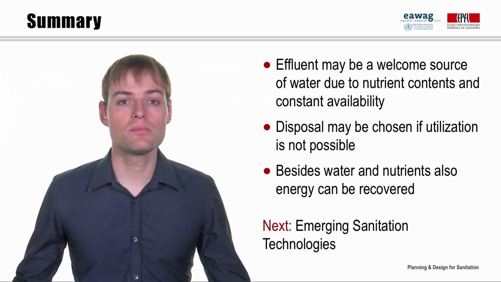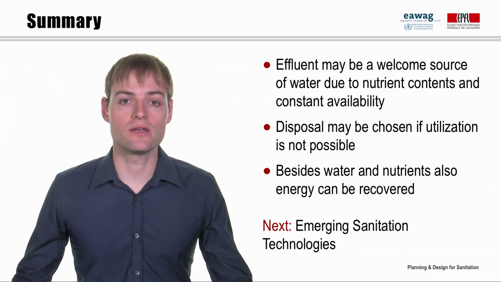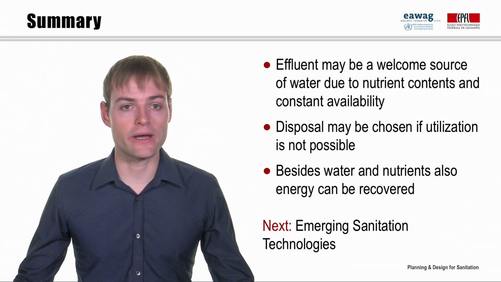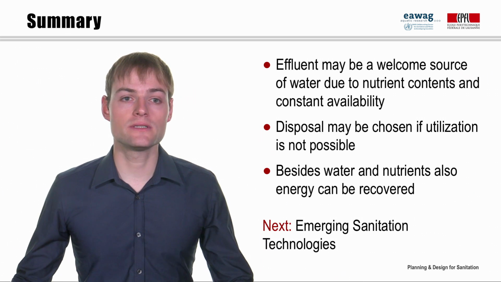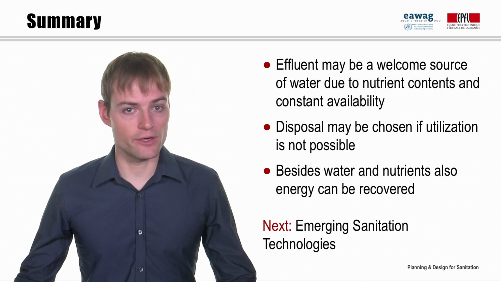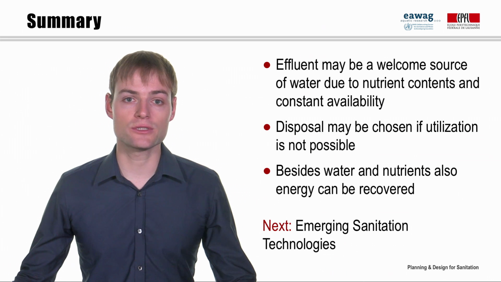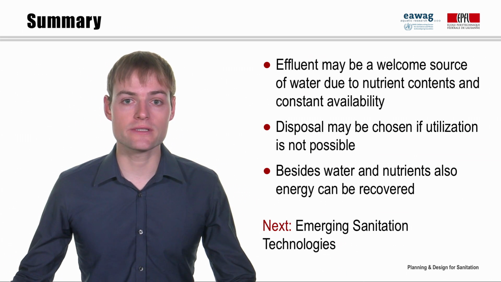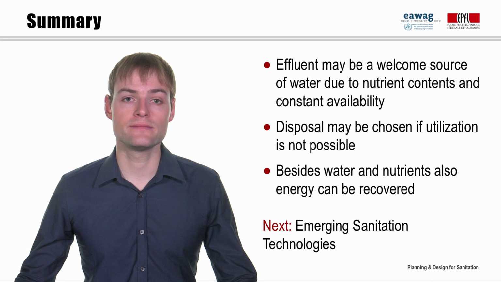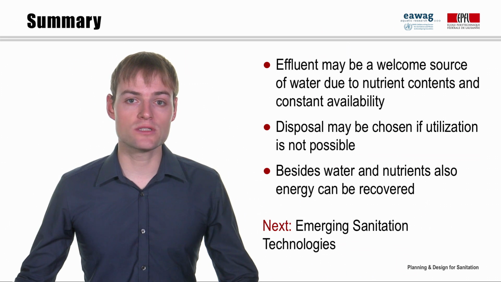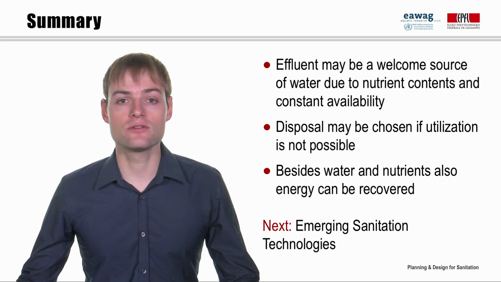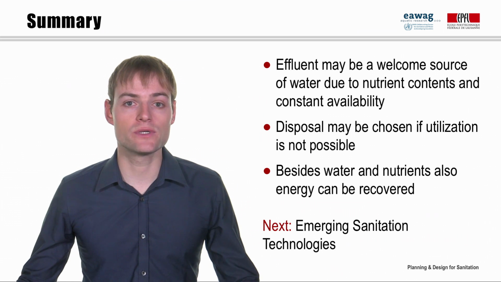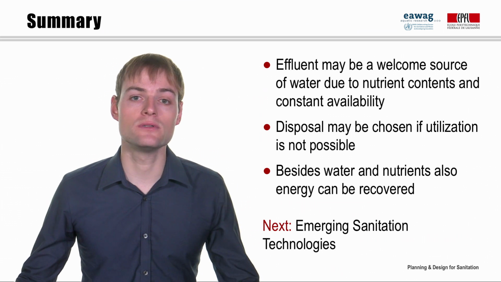We have seen that properly treated effluent can also be beneficially used in agriculture or aquaculture. Its constant availability throughout the year may reduce farmers' dependence on freshwater, and the valuable nutrient contents can help to improve crop yields. If utilization is not possible or desired, ways to safely dispose of the generated effluent or solid materials have to be found.